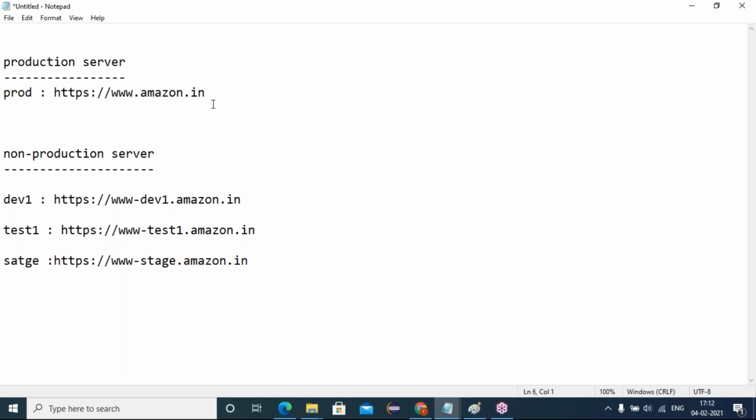If any new requirements or specifications come, the updated code available on the production server is taken and deployed into the dev1 server. These are non-production servers. The development team has separate servers, and testers have separate servers for their respective activities. The production code will be deployed into the dev server. On the dev server, the development team will develop the new specifications and features on a sprint basis.